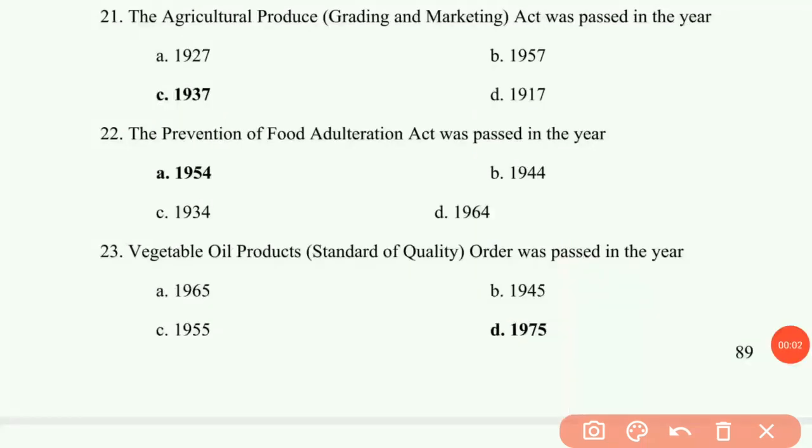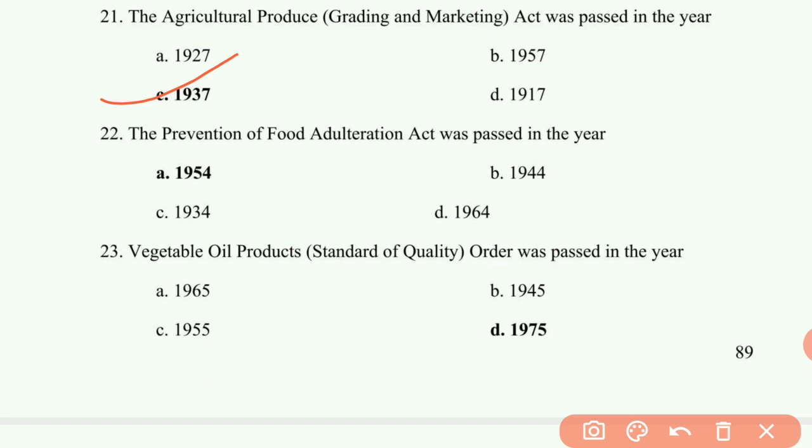21st question: the Agricultural Produce Grading and Marketing Act was passed in the year. It is passed in the year 1937. That is third option. The Act empowers the central government to fix quality standards known as Agmark standards and to prescribe terms and conditions for using the seal of Agmark.